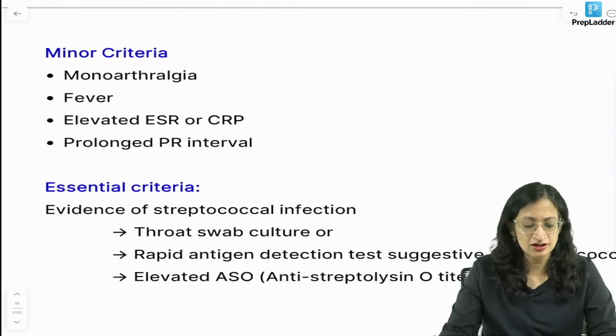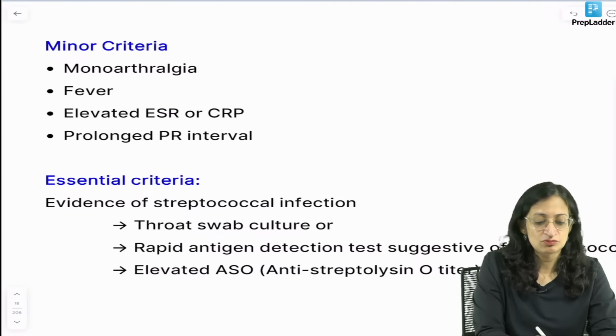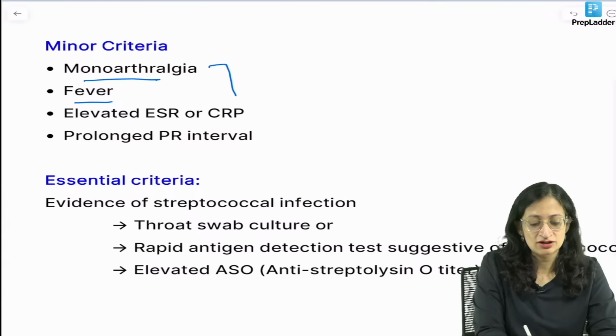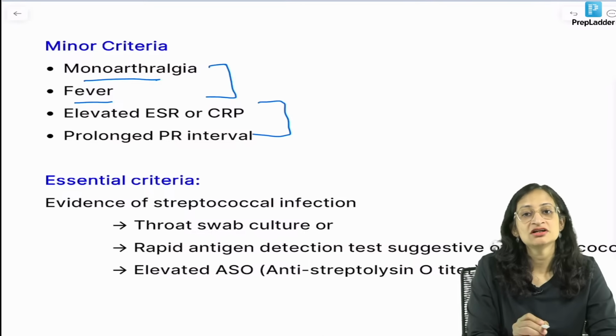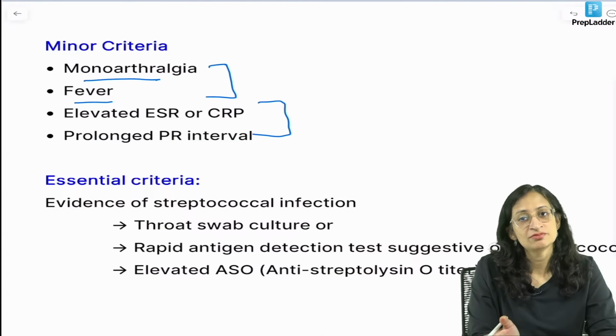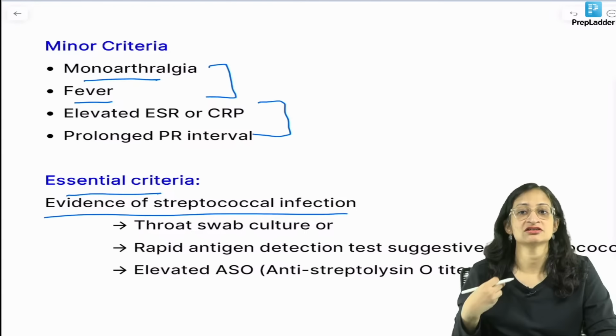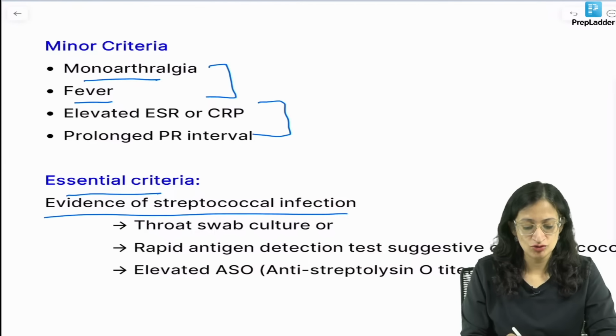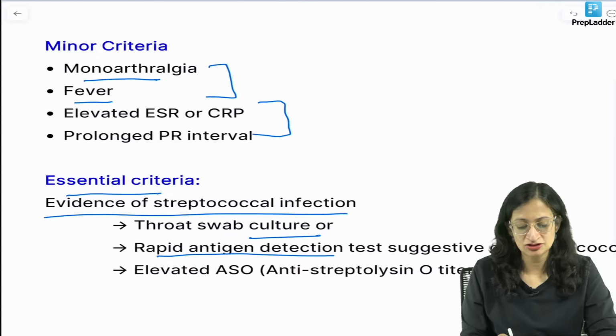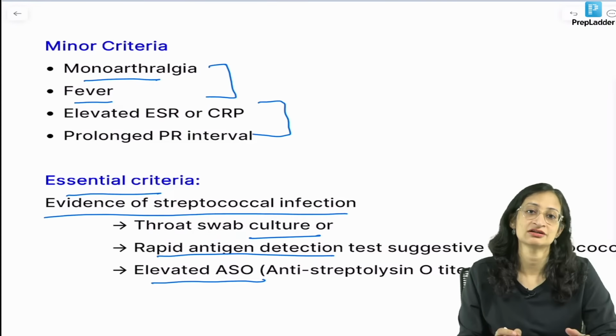What about the minor criteria? So, minor criteria would be monoarthralgia, fever, these two are clinical and these two are lab. Elevated ESR or CRP, that means evidence of inflammation, and ECG changes in the form of prolonged PR interval. And there is an essential criteria, there should be evidence of antecedent streptococcal infection. That can be in the form of throat swab culture or rapid antigen detection test or elevated ASO titers.